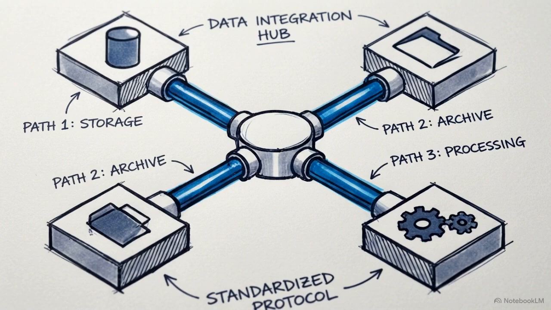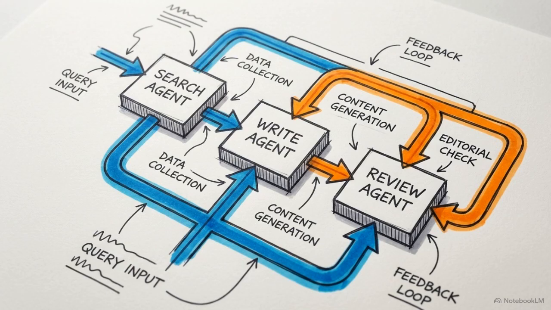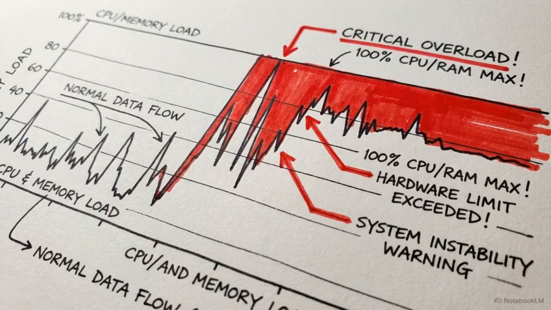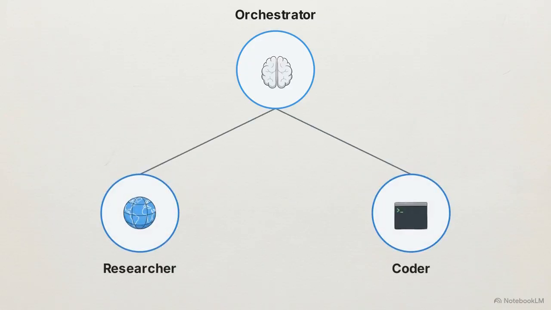Once an agent can reliably connect to external tools, we can expand the architecture to handle complex, multi-step engineering workflows. Instead of forcing one massive language model to manage every part of a project, developers are deploying multi-agent systems. A primary orchestrator node receives the objective and assigns subtasks to specialized worker nodes.